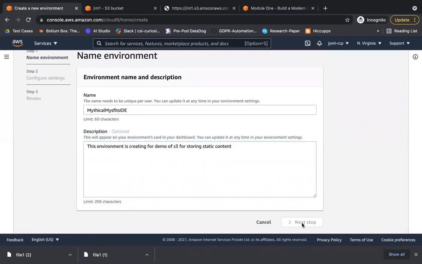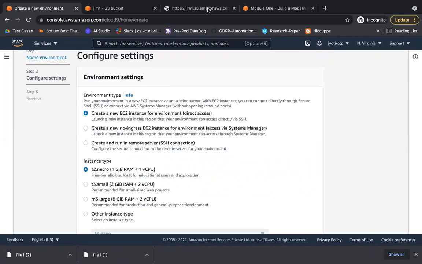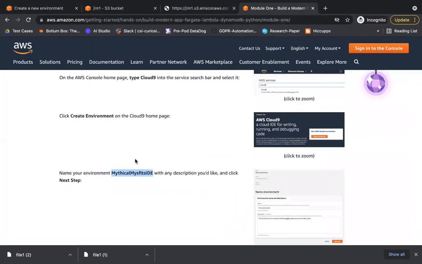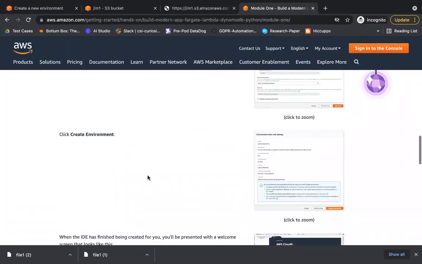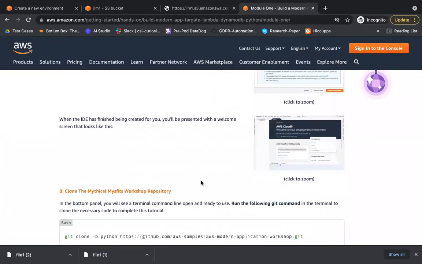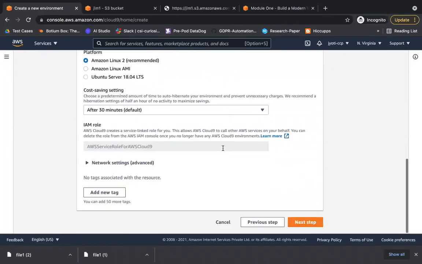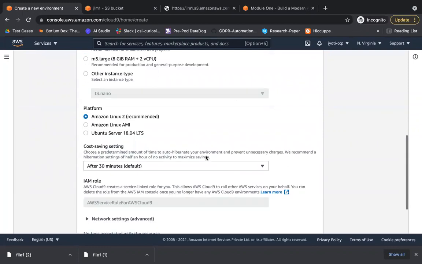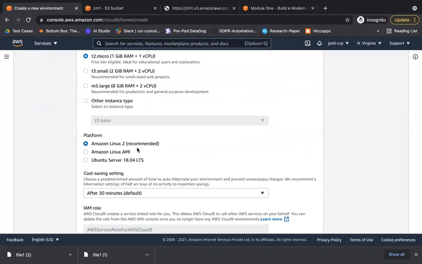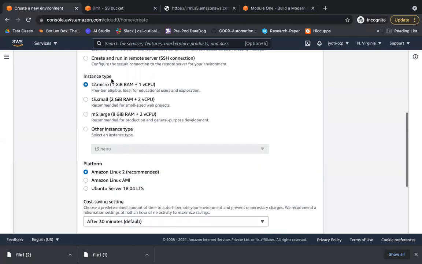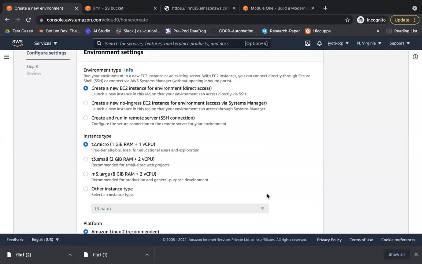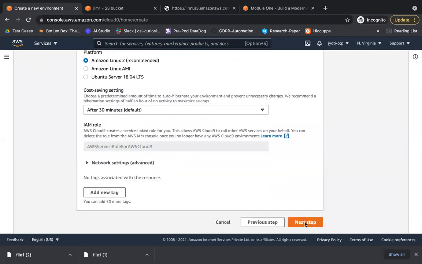Okay. Next step. Is it saying, do I need anything? Leave the default, next. Okay. Create environment. Okay. So by default, what kind of platform would be enabled in this IDE? Linux 2. And what would be my instance type? T2 micro. Okay. Next step.